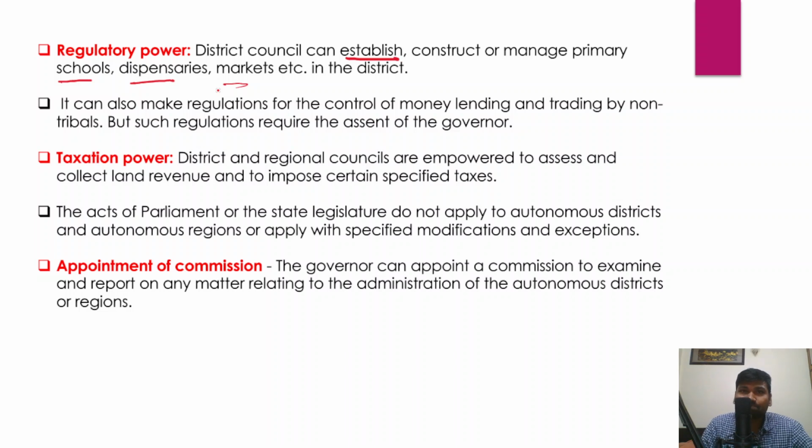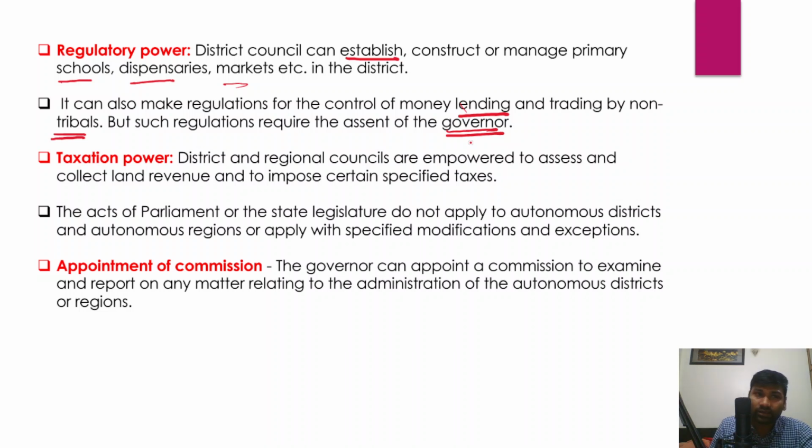And in fact, the autonomous district councils or autonomous regional councils can also make regulations for control of money lending in those areas, and for trading by non-tribal people who are coming and trading in those areas. But these regulations actually require the assent of the governor of that particular state.